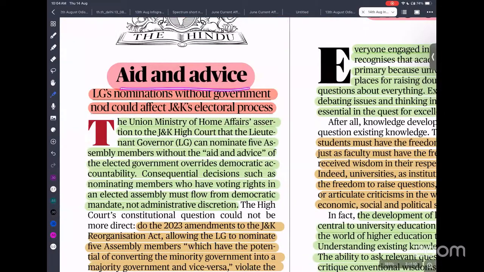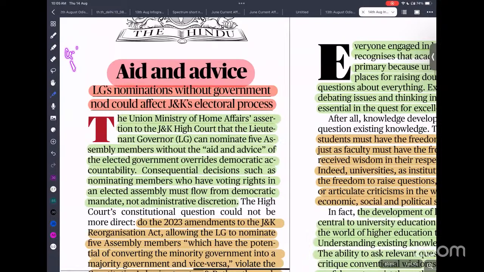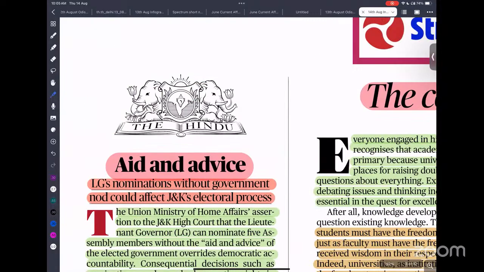Next: LG nominations without government advice could affect the Jammu Kashmir electoral process. According to the amendment to the Jammu and Kashmir Reorganisation Act, it provides for the Lieutenant Governor to nominate 5 persons to the Jammu Kashmir Legislative Assembly. It is believed that in case there is a hung assembly, the government needs 2 seats. Let's say in Jammu and Kashmir we have two parties. BJP, let's say, has 50 seats and needs 2 more seats to form the government.